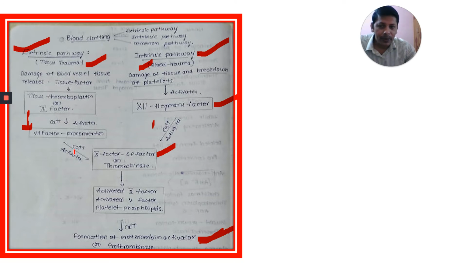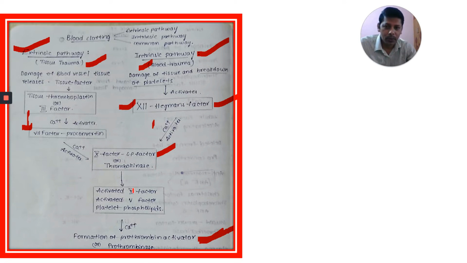In the presence of calcium ions, this proconvertin activates the 10th factor. That means two factors are activating this one: from the intrinsic pathway, the 12th factor, Hageman factor, and from the extrinsic pathway, the 7th factor. Here 10 is the Roman numeral X, and 5 is the Roman numeral V. They both activate the 10th factor, or Stuart-Prower factor, or thrombokinase.